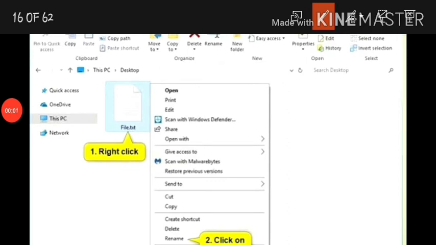Rename a folder using the right click method, that is the third method. Right click on the selected folder which you want to rename. Right click on that folder and then select the rename option and you can give the name.